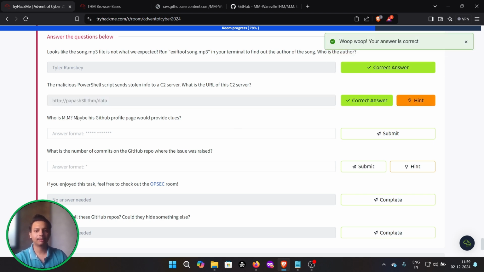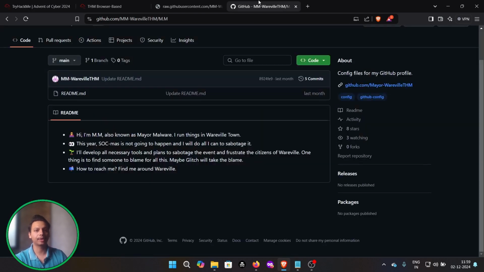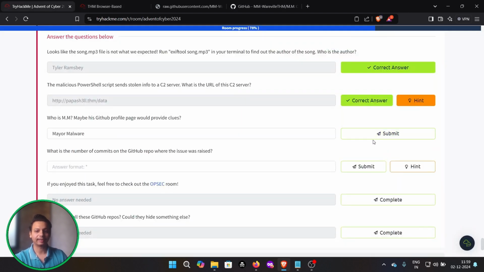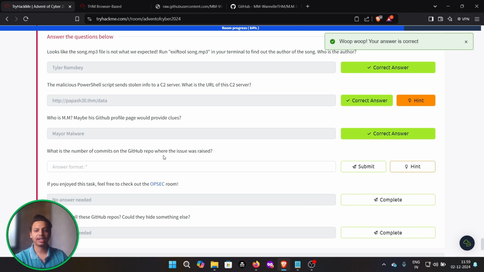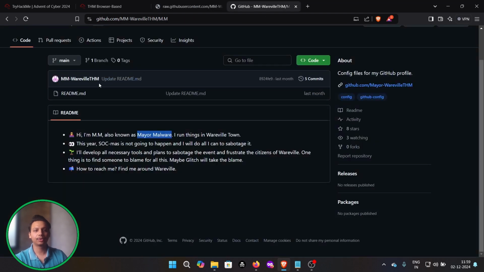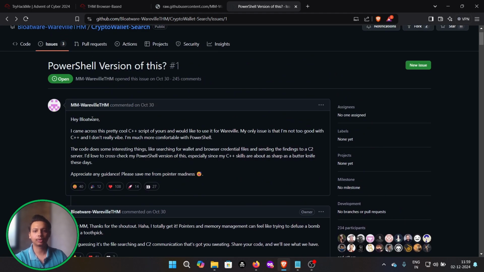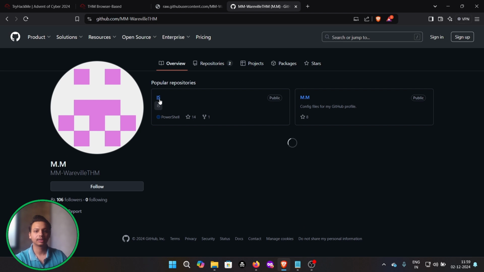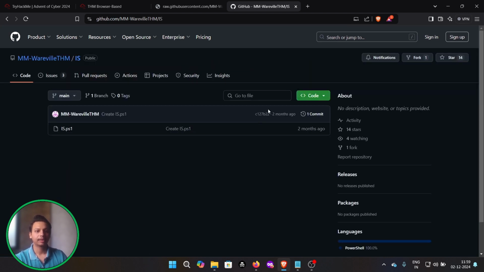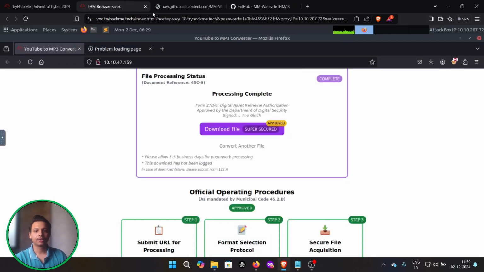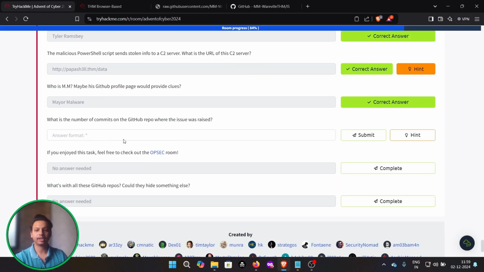Who is MMM? Maybe his GitHub profile page will provide clues. Of course, here is the full form, Mayor Malware. So it's amazing. What is the number of commits on the GitHub repo where the issue has been raised? So we have seen the issues, right? Over here, getting back. Cool, we can see the issues over here. Going back to the script, we can see only one commit has been made. So we are going to give the answer as 1.